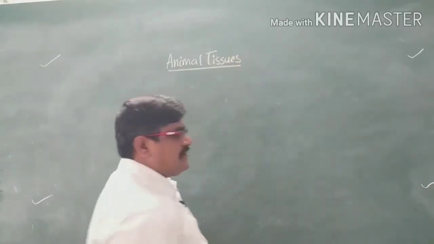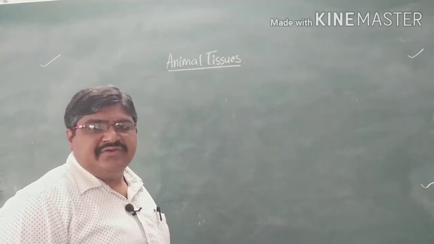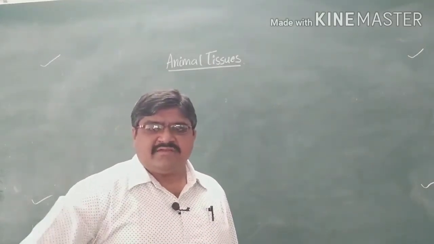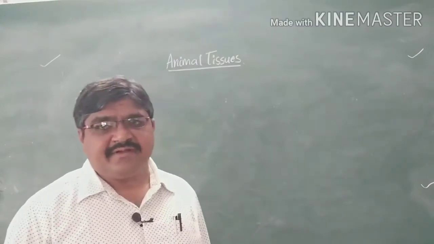Animal tissues: we have already studied the invertebrates as well as the vertebrates.